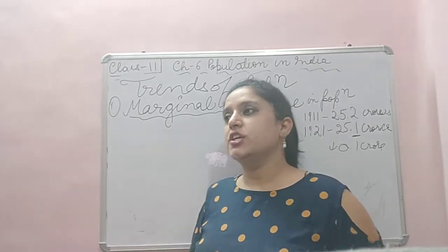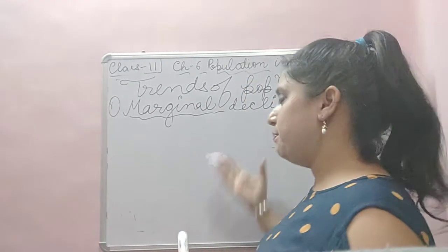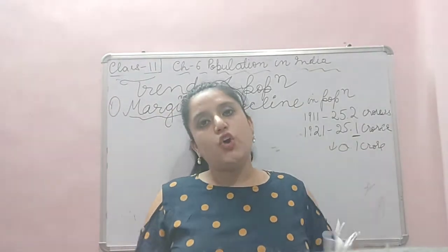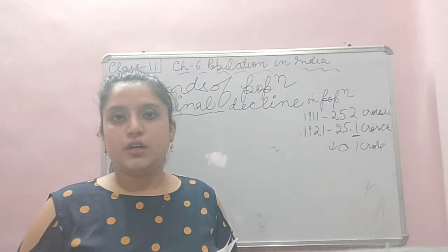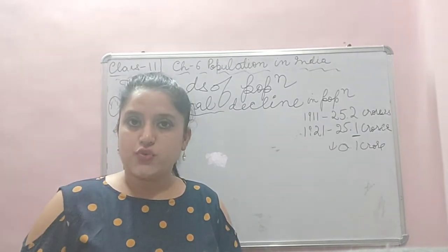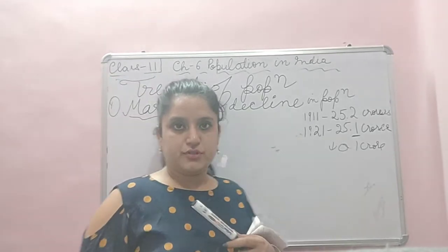And some natural calamities also played a part during this time, but epidemics were the main cause of the dip: influenza, plague, cholera, due to which this dip happened.